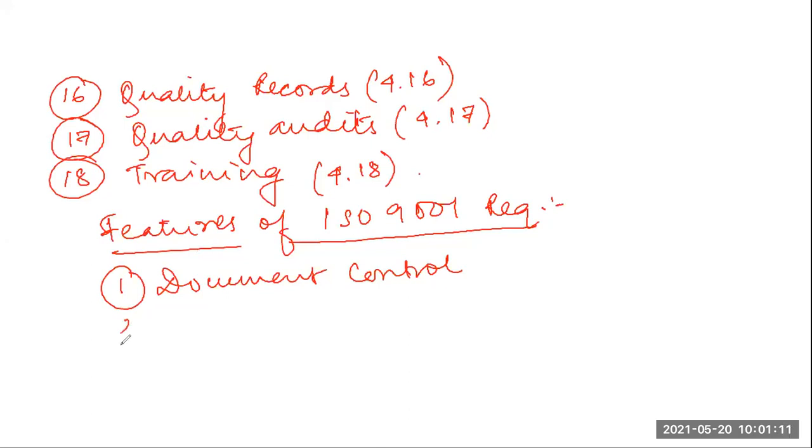Next is that everything needs to be done in a planned manner. Proper plans should be made, and then only we should progress according to the plans, and also our progress should be monitored. Everything should go as per plan. Suppose one team is going in the east direction, another team is going in the west direction, it should not be the case. Proper planning is there and every progress will be monitored and needs to go according to the plan. Then a proper review is there.